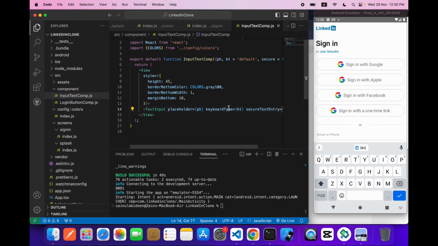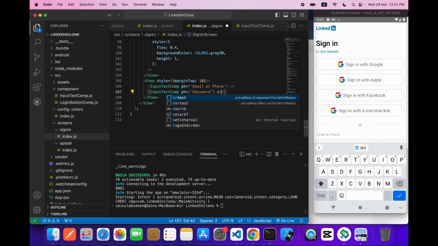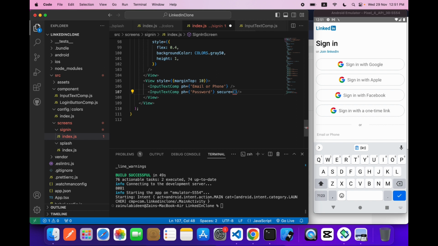By default it will be false, so whatever we type, the text will be visible. But if secure is equal to true, it means that it will be a password.